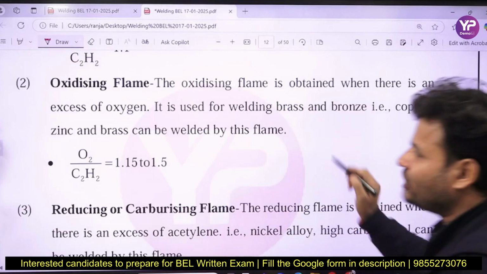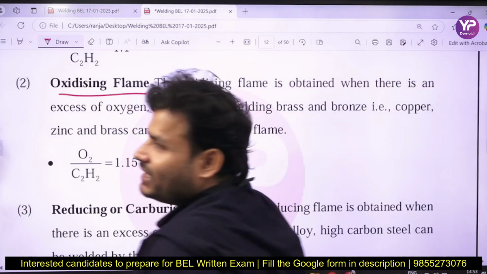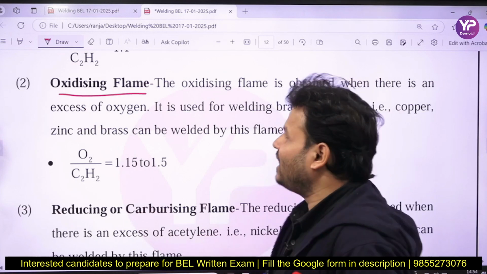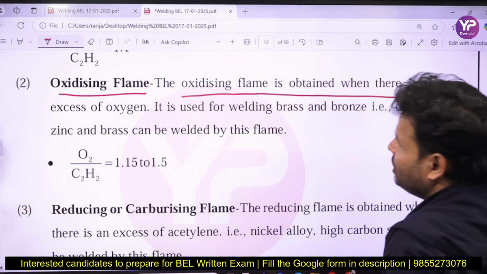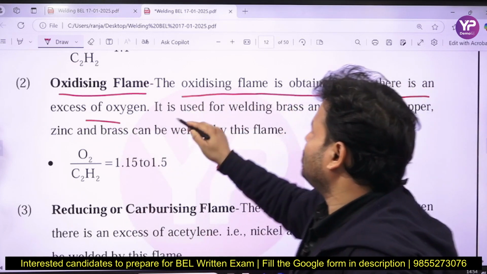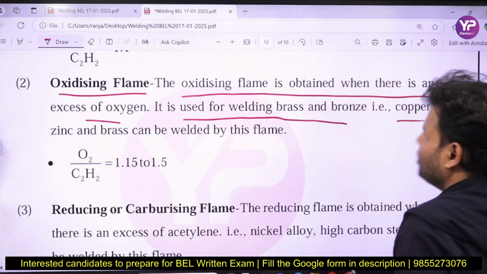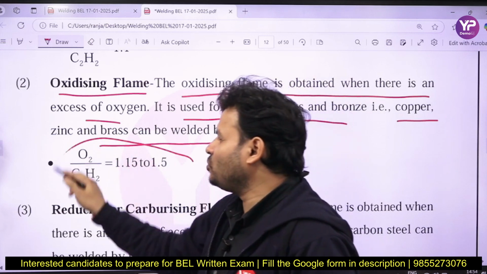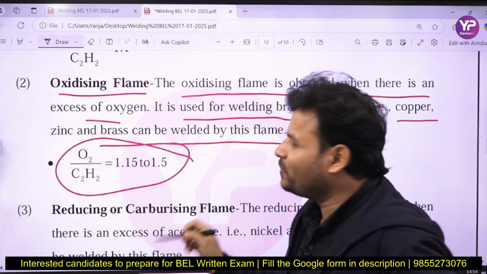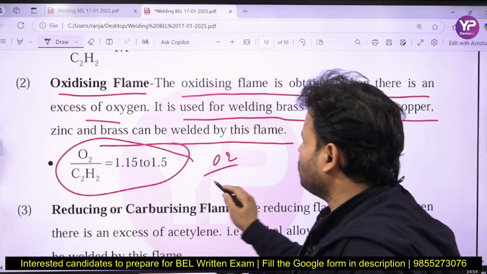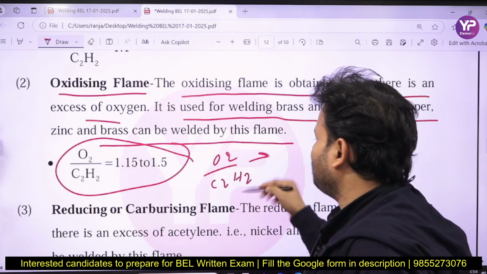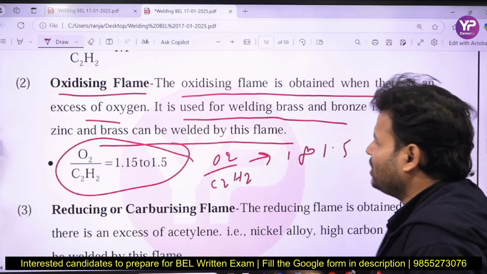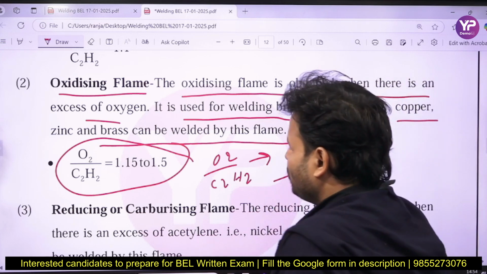If you talk about the oxidizing flame, in the oxidizing flame the content of oxygen is more than that of the carbonizing flame, right? The oxidizing flame is obtained when there is excess oxygen. It is used for welding brass and bronze, that is copper, zinc and brass can be welded by this flame. Here the ratio will be 1 to 1.5. More precisely, O2 upon C2H2, the ratio between oxygen and acetylene is 1 to 1.5, a little bit more than 1.